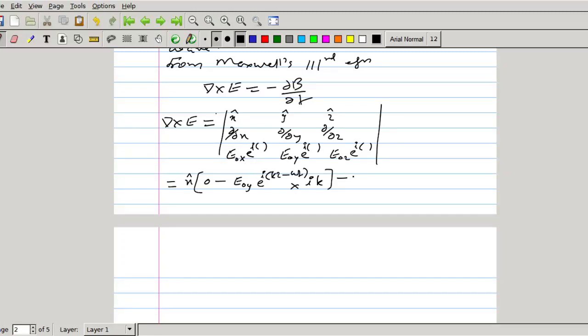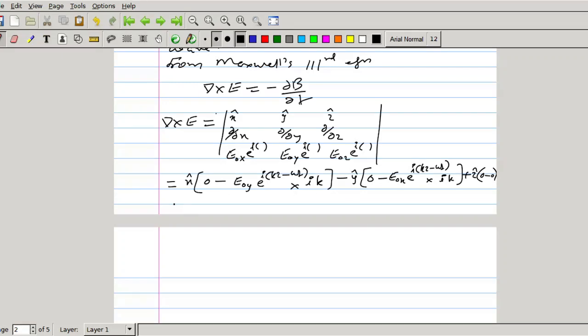Then minus y cap into del by del x of this one will be 0, minus del by del z of this one. Del by del z of this one will be E0x e raised to i(kz minus omega t) into ik. Now plus z cap into del by del x of this one will be 0, del by del y of this one will be 0. So this will be 0 minus 0. All the terms will be 0 there.